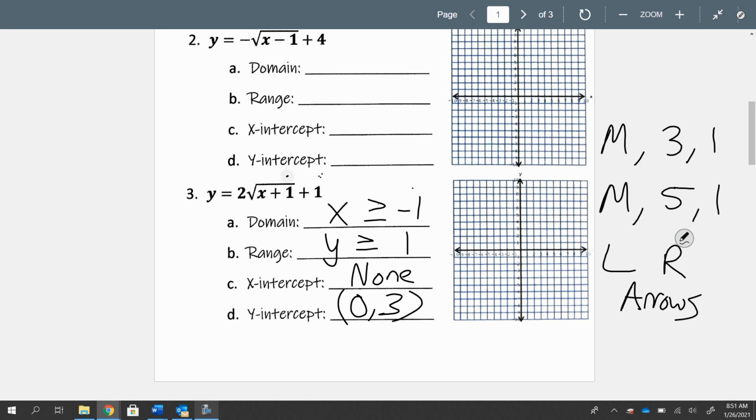And we're done. That's it for graph attributes of square root functions. So tomorrow we'll do cube root. It's going to be all the same thing. We're just going to type it in, and it's going to be a cube root. All right?